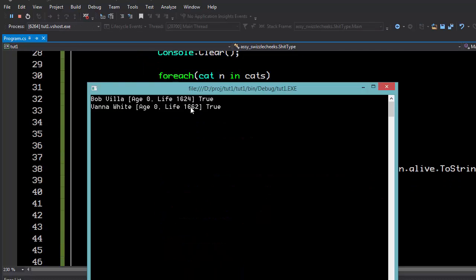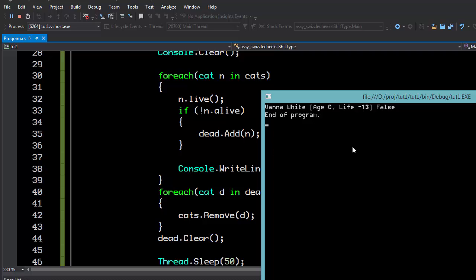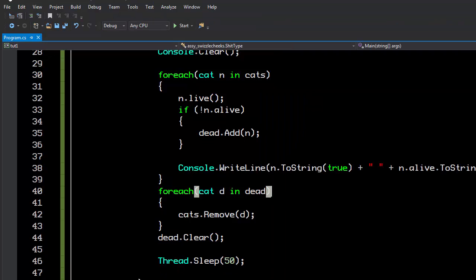What'll happen is that when this hits 0, they'll get added to the dead list, then the dead list will be enumerated, they'll be removed from the thing, and then finally there won't be any cats, the while loop will end, and then we hit the end of the program, and now we're at the console.read line, and that's the end of it. So that's awesome.